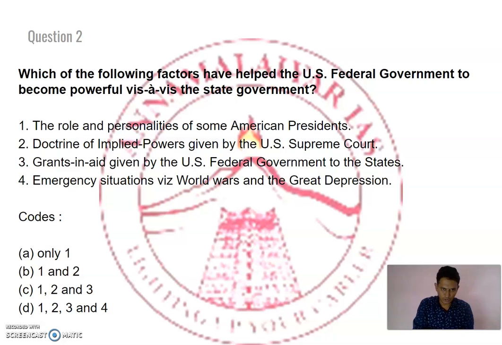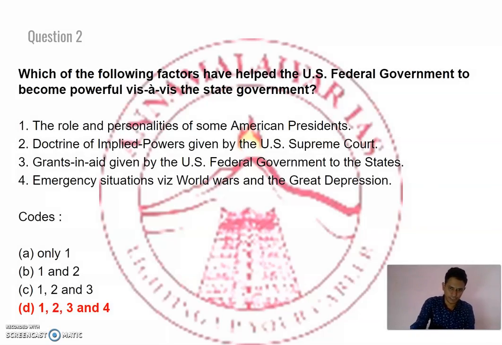Point number 1. The role and personalities of some of the American presidents, right? So their role became very important. The doctrine of implied powers given by the US Supreme Court, this is also right. Grants in aid given by the US federal government to the states, this is also right. Emergency situations like world wars and Great Depression. So all the points are right that made the US federal government more powerful, right? So the right answer for this question is option D, right?